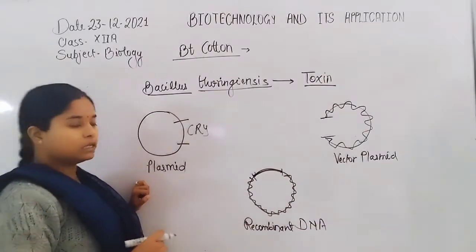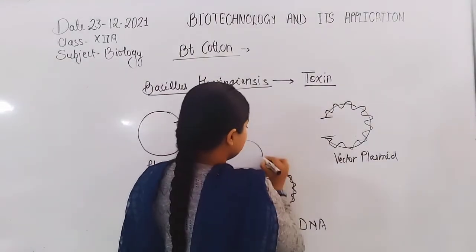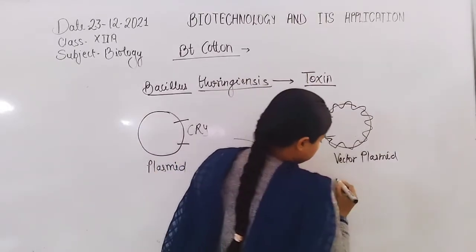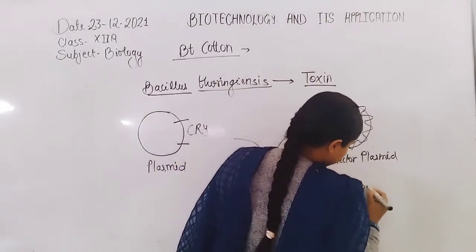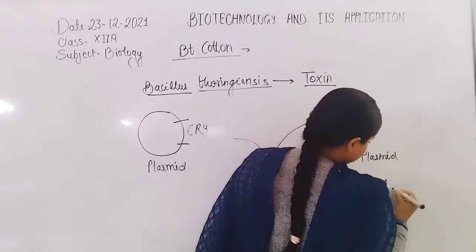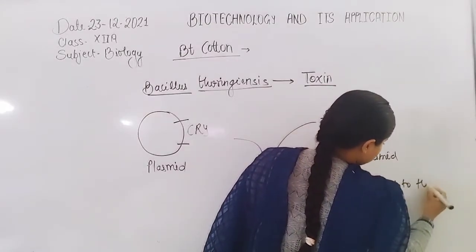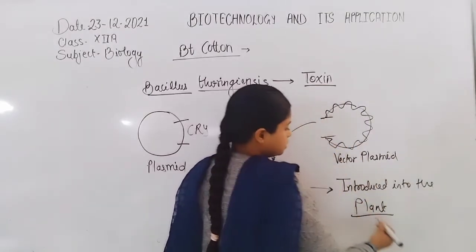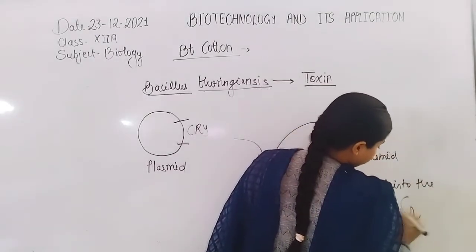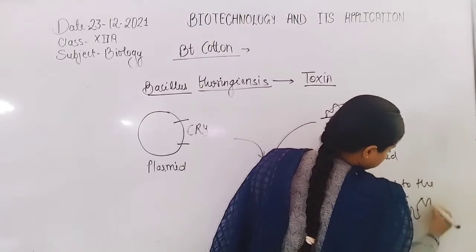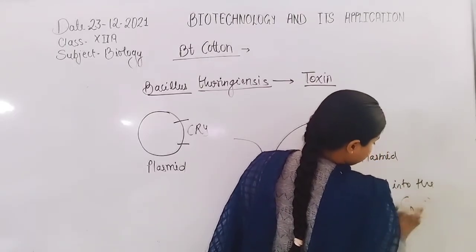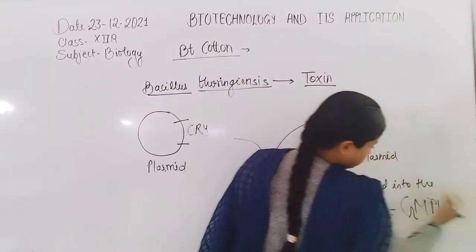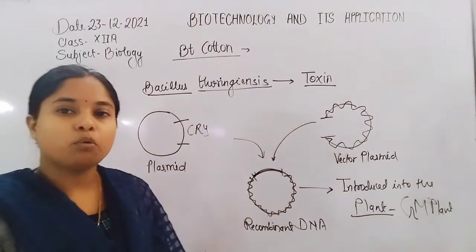And then this recombinant DNA is introduced into the plant. Now the plant is known as a GM plant, a genetically modified plant.